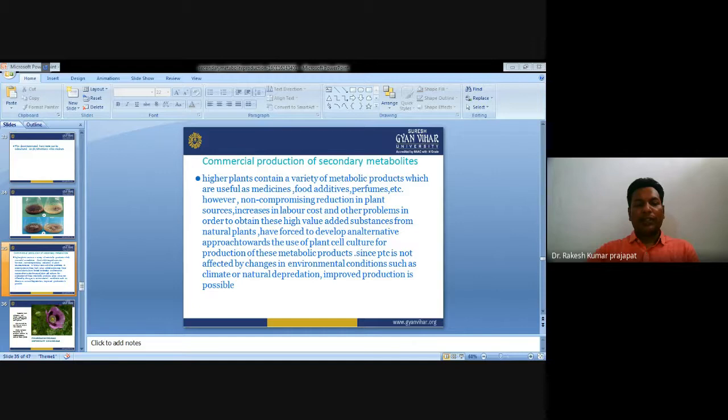The mass propagation of plants in aseptic or environmentally controlled conditions allows large-scale production of secondary metabolites in year-round systems with constant seasonality. There are some advantages of plant tissue culture techniques. These cultures can be established in any part of the world independently of the plant growth requisites and are free of microbes and insects, avoiding the use of pesticides and herbicides.